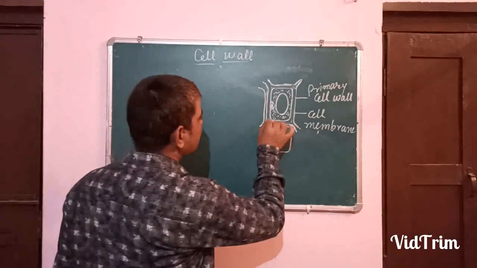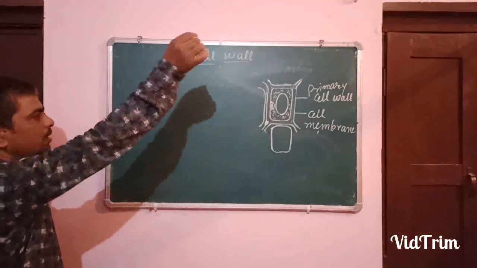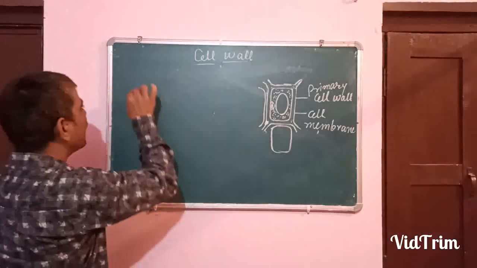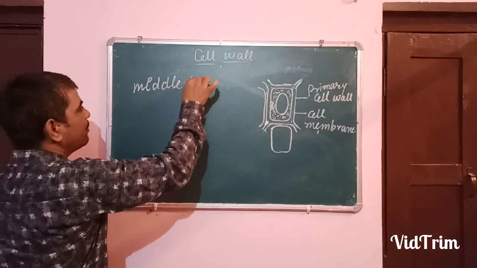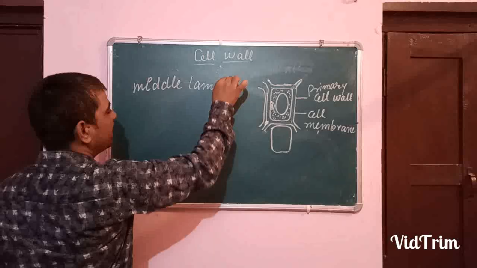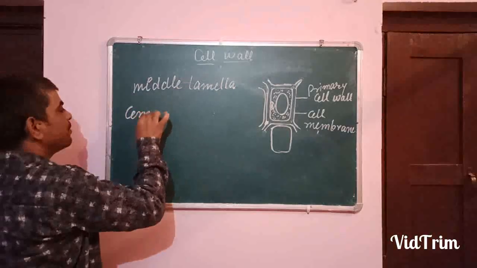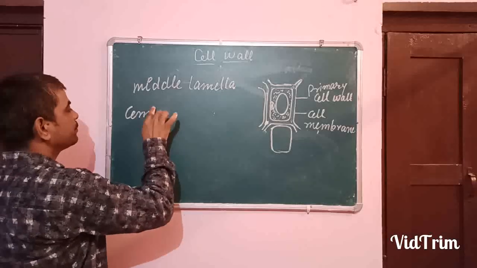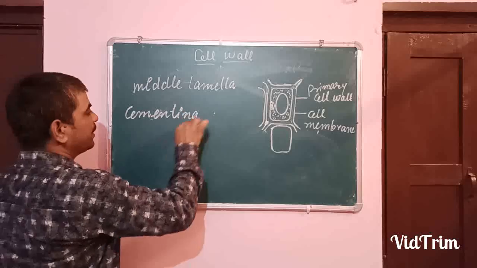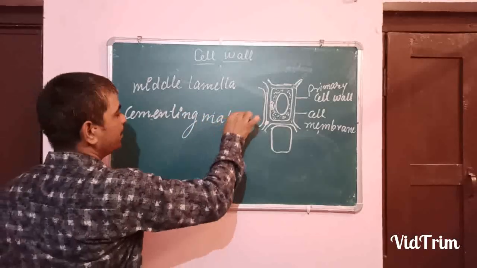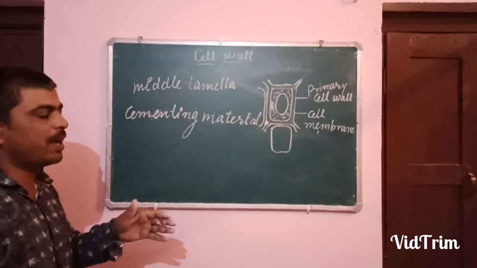So a cementing material is found here, and it is called the middle lamella, mainly at the corners. You know, if you make a house, you will not put the bricks one by one over them.